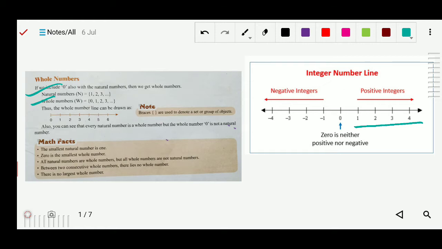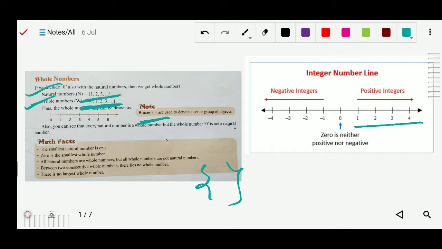And you can see this curly bracket shows a set or group of objects. Suppose here I kept 0, 1, 2, 3, 4, so this is the group of whole numbers. Here I kept 1, 2, 3, so this is the group of natural numbers.